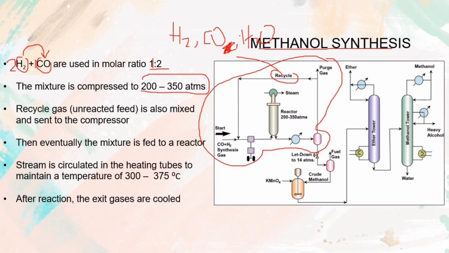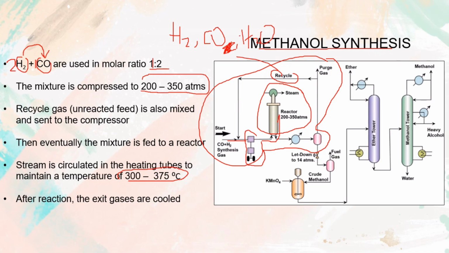So we start here, with the mixture of syngas. After we mix all the mixture, pressurize it and get the correct temperature, we bring all this material to a reactor. So this is the reactor. As I stated before, this reactor contains a transition metal catalyst, and the reaction occurs in this reactor. And this reactor will operate at between 300 to 375 degrees Celsius.